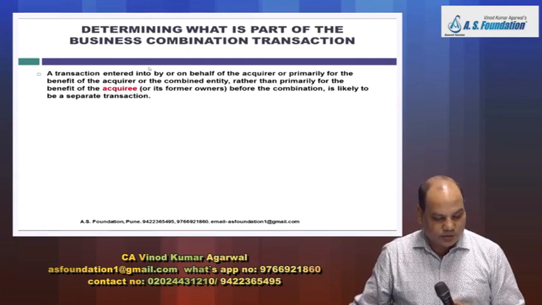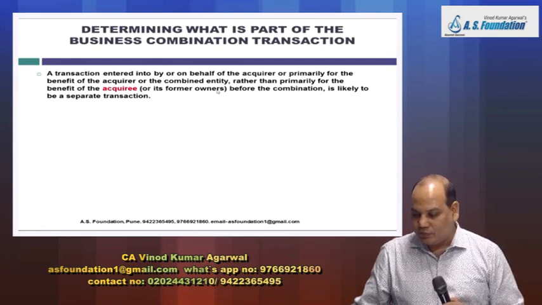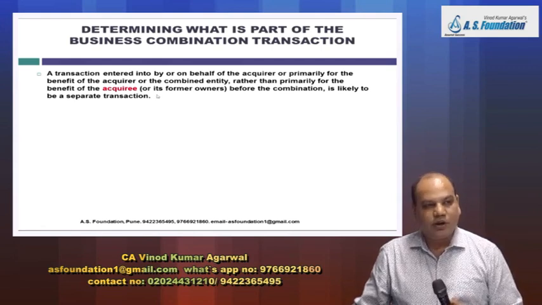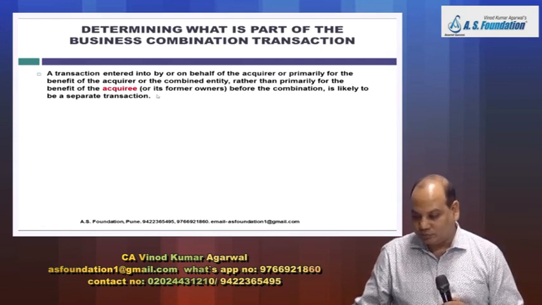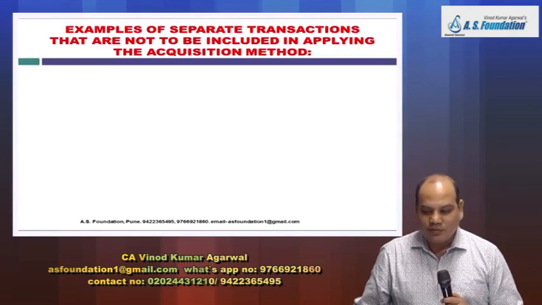So see the guidelines quickly. A transaction entered into by or on behalf of the acquirer, or primarily for the benefit of the acquirer or the combined entity rather than primarily for the benefit of the acquiree or its former owner before the combination, is likely to be a separate transaction.